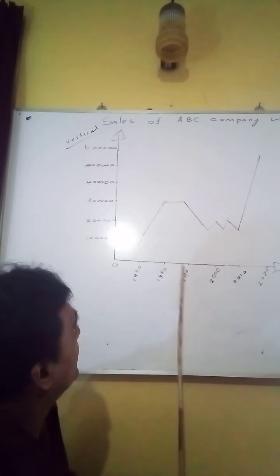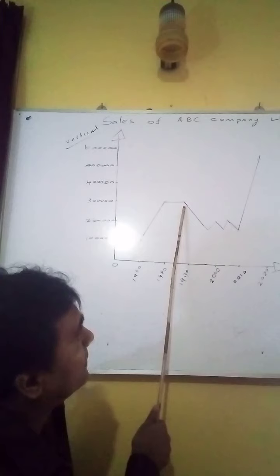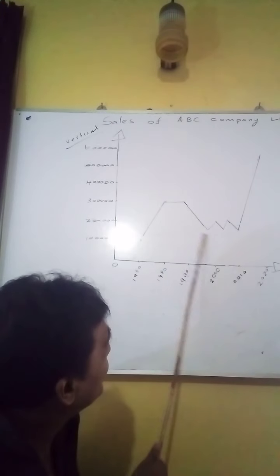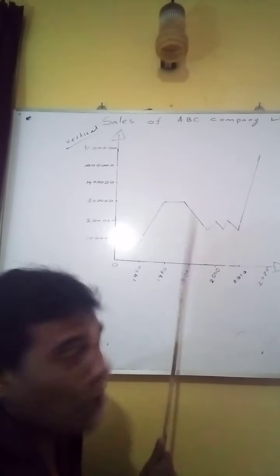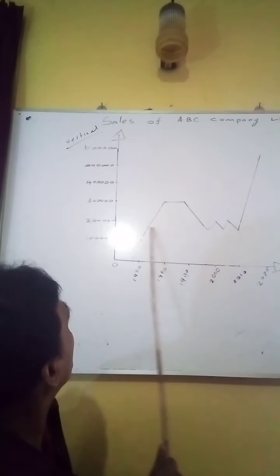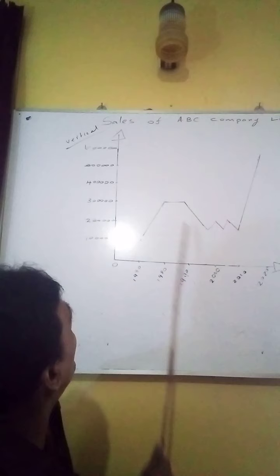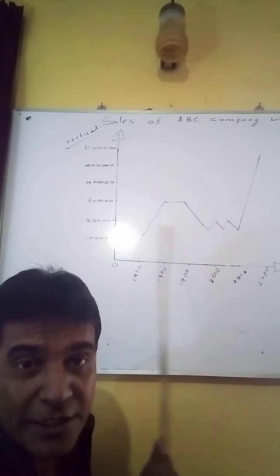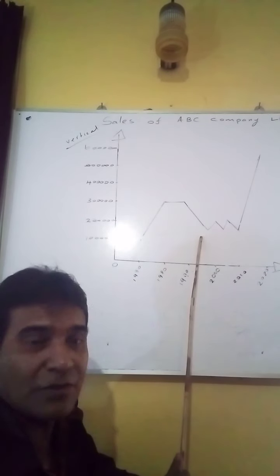Then what happens? In 1990, there was a sudden decrease or sudden fall or sudden decline. So those words you can use. Up to 200,000 units, it fell down.